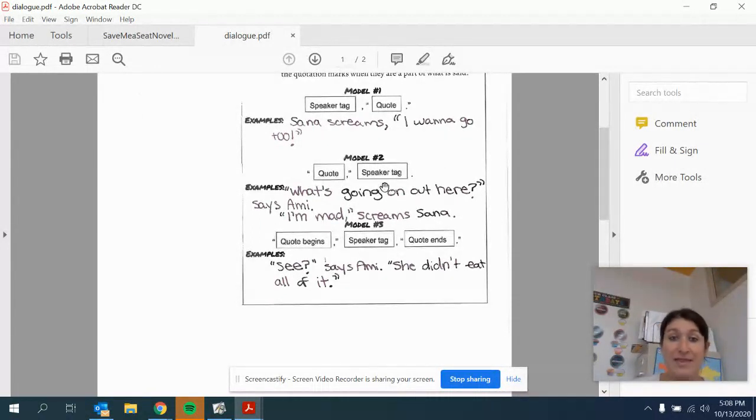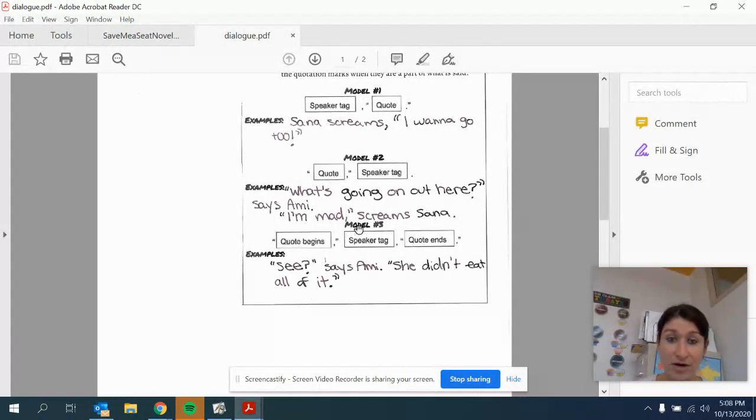We have our quote and then our speaker tag, so it can go in the other order. Example: "What's going on out here?" says Ami. So if you notice, this might be the most common way we see speaker tags. We start our quote, we end our quote, and we have our speaker tag. Another example I used has a comma instead of an ending punctuation mark: "I'm mad," screams Sana. So we want to make sure that we have our quotation marks and the comma goes right before the closing quote. And then you have your speaker tag.